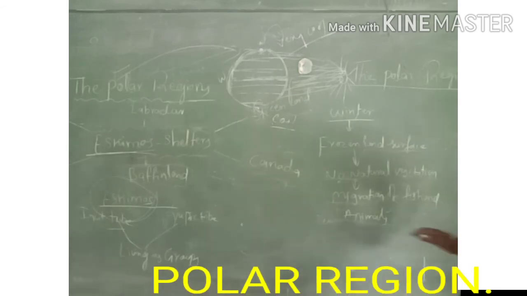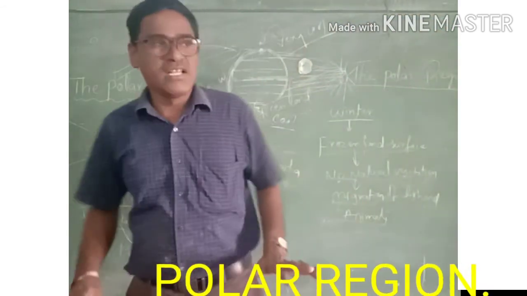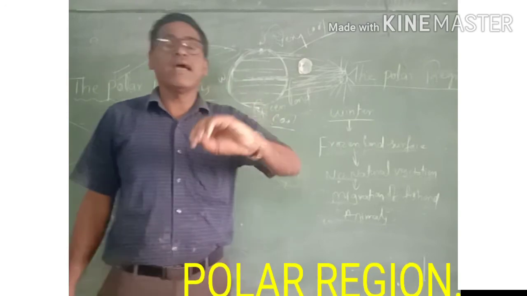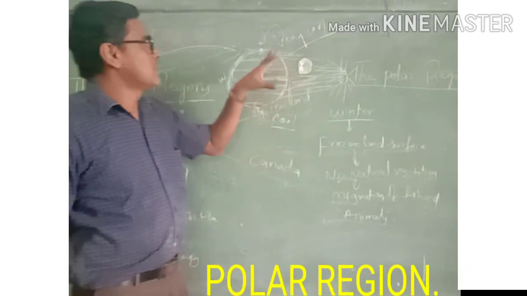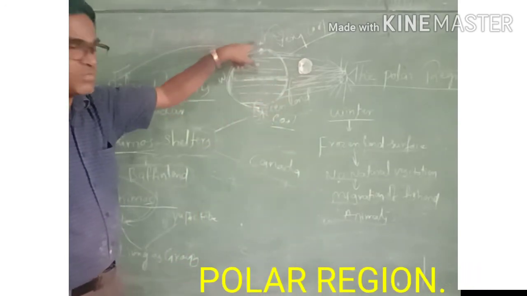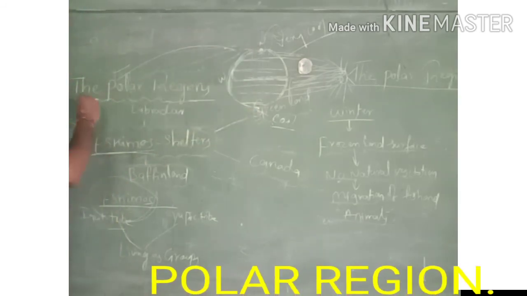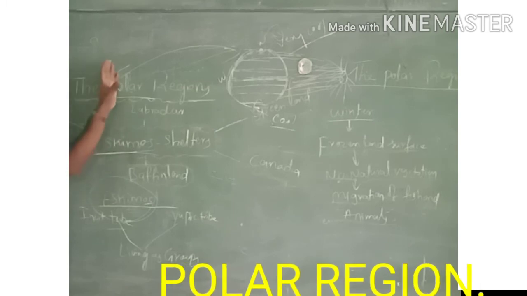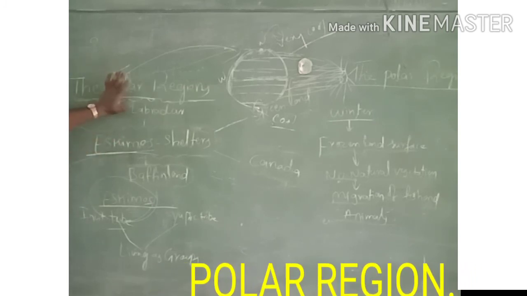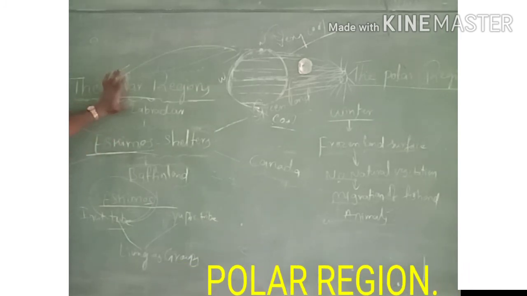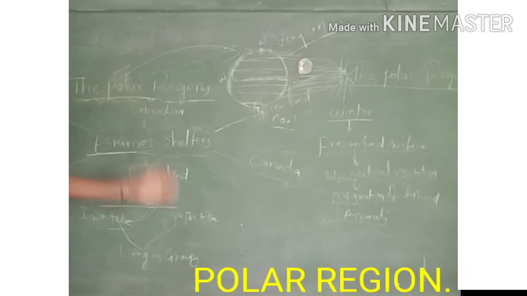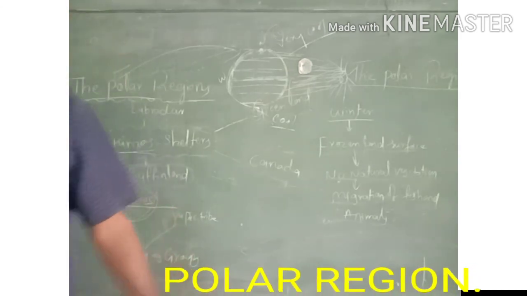So finally, this region is completely, we can say, the cool region on the earth surface. These two places, the northern side North Pole and the southern side South Pole, we can call these the polar regions. Okay, so this is the story about the polar region. And the remaining we will discuss in the next class. Thank you.